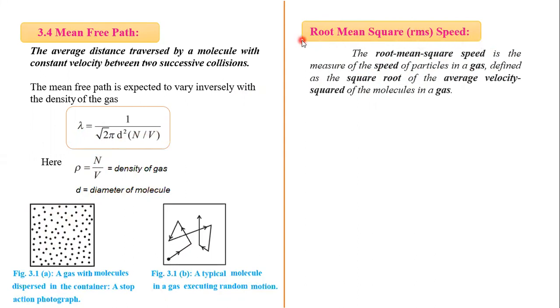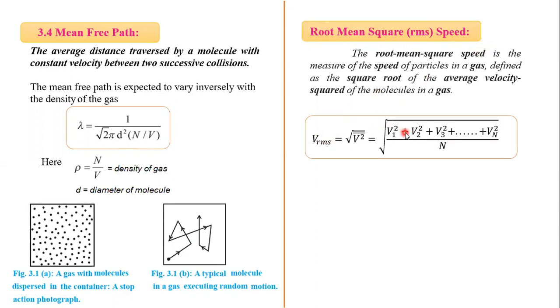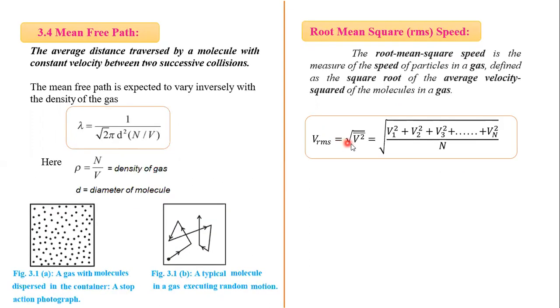By the name, this is called root mean square velocity. If the velocities of gas molecules are v1, v2, v3, v4, ..., vn, then the root mean square velocity can be represented by the formula under root (v1 square + v2 square + ... + vn square) divided by n. So VRMS can be represented like this: under root v square bar.